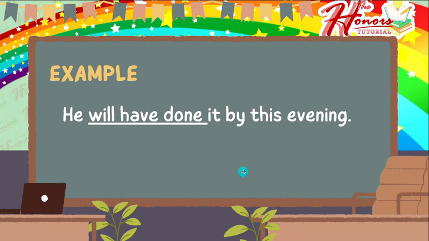So our verb here is will have done because the sentence is in a future perfect tense. Okay, we're going to put will plus have and then the past participle of the verb, which is done. Do you understand? Okay, very good. Can you construct your own example of a sentence with future perfect tense? Okay, very good. Good job.